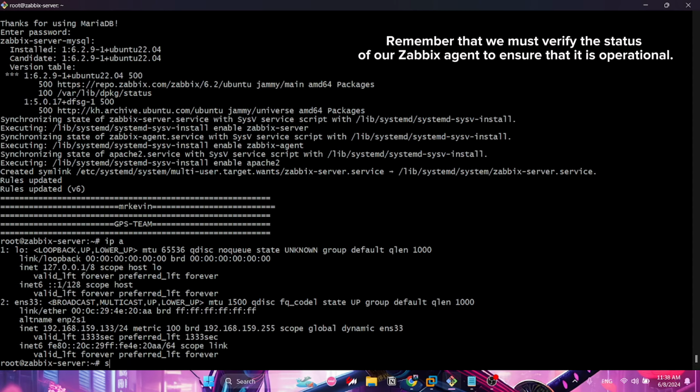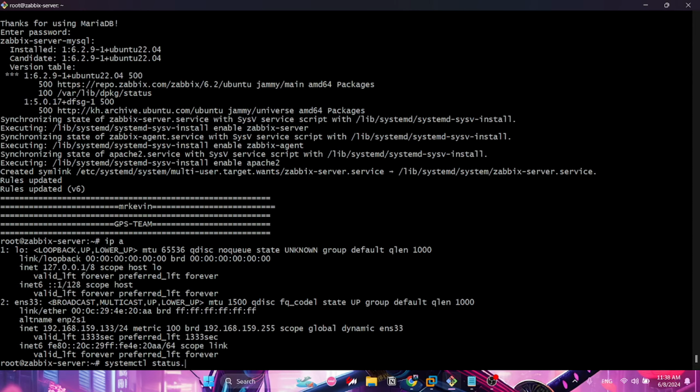Remember that we must verify the status of our Zabbix agent to ensure that it is operational.